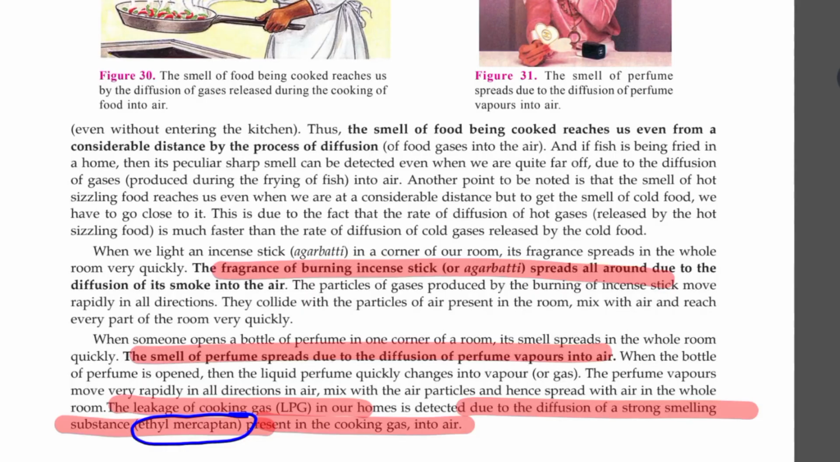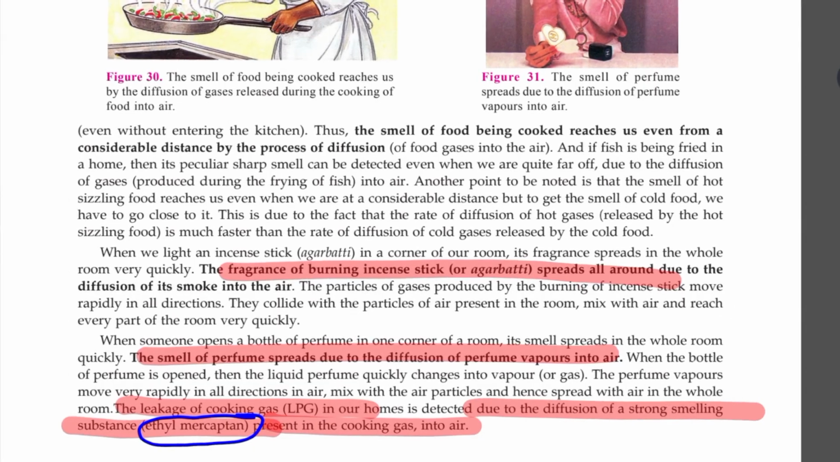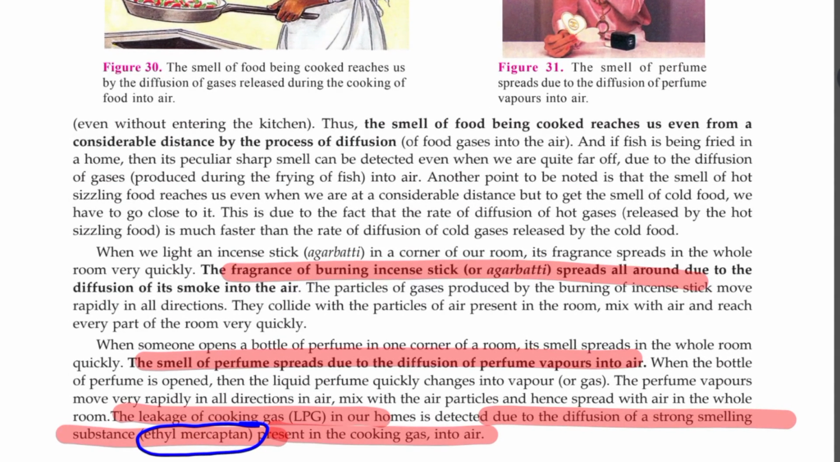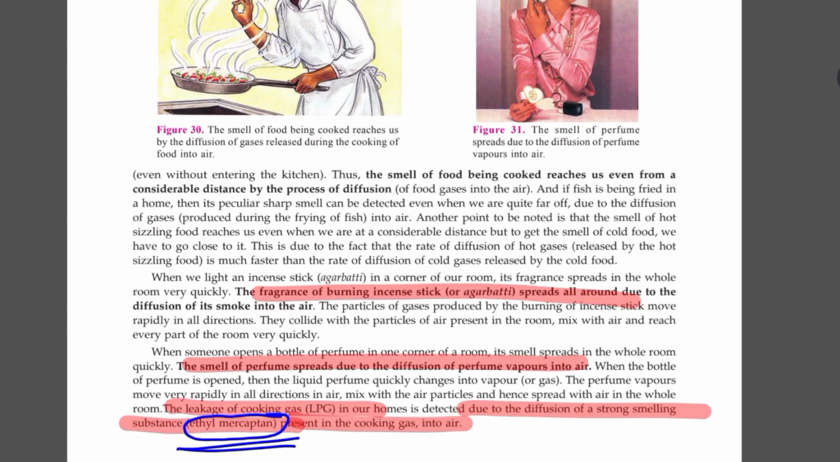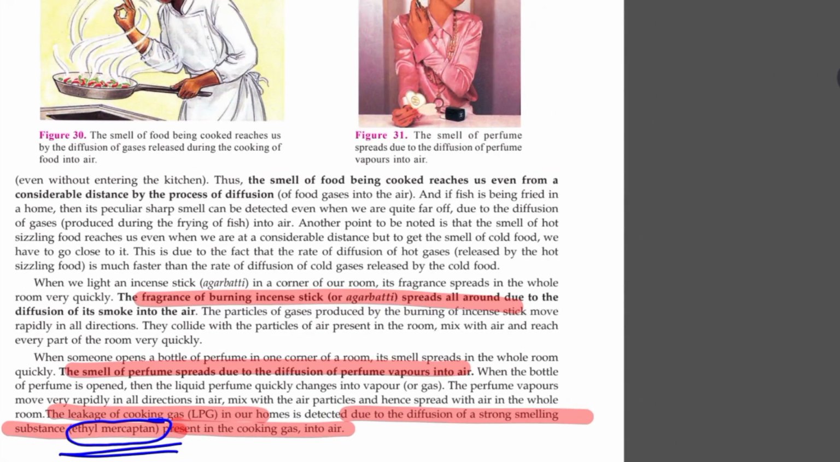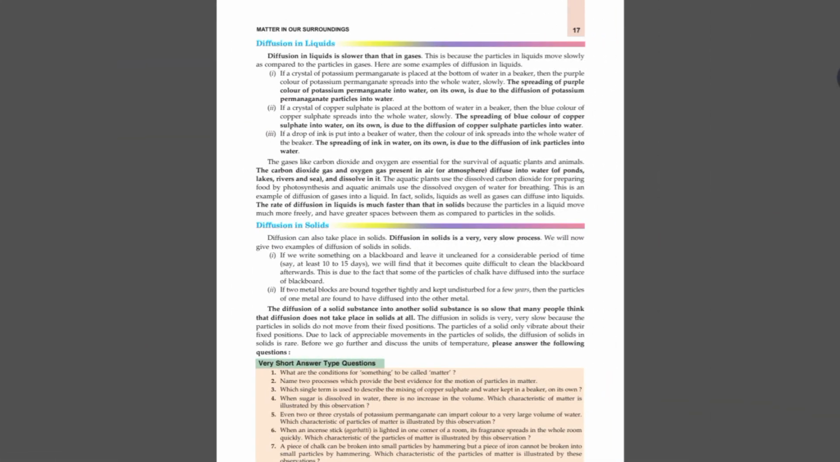Open the windows so that the gas can diffuse out. Here again is the process of diffusion. The gas can diffuse out, or you can just switch off the main cylinder. That's the safety measure, I will say. But what substance is added to it so that you can get the smell? Ethyl mercaptan is the chemical that is added in order to detect the leakage in LPG.